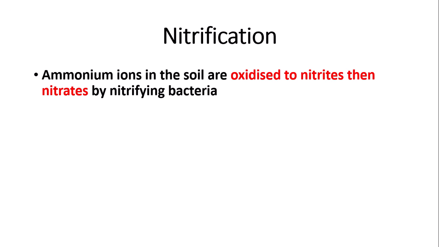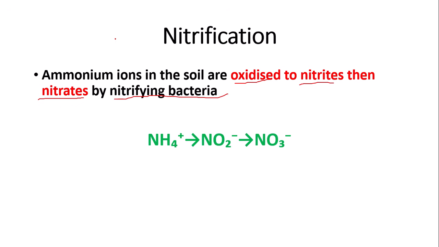Nitrification is when ammonium ions produced by ammonification and nitrogen fixation in the soil are oxidized, the key term here is oxidized, to nitrites, then nitrates, and this is carried out by nitrifying bacteria. Again, you do not need to know the specific names of these bacteria. So this is the equation. Your ammonium ions, NH4+, get converted to nitrites, which are NO2-, and then oxidized again to NO3-, which are nitrates. It is important to know that this is a two-stage oxidation reaction.